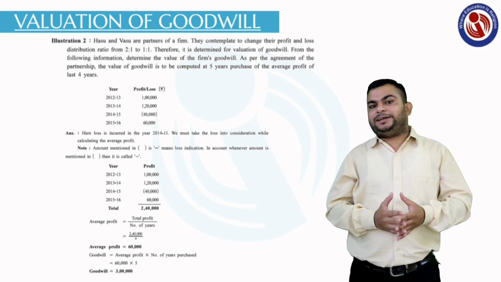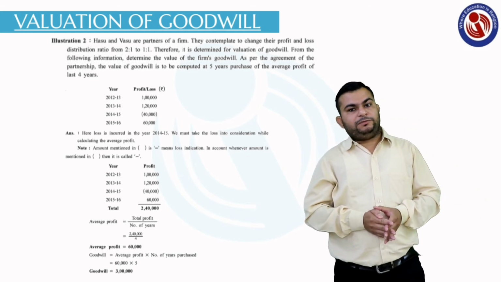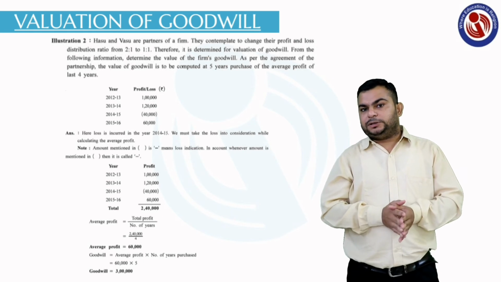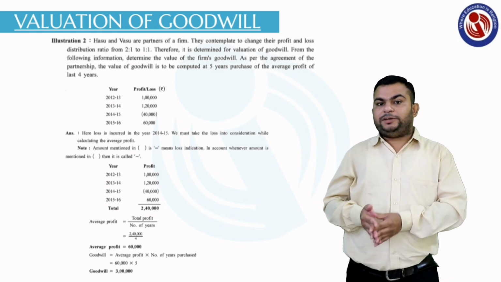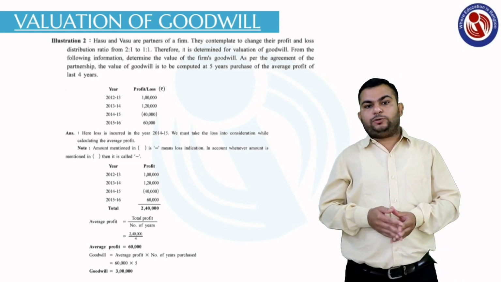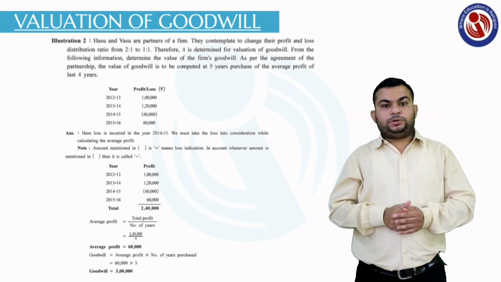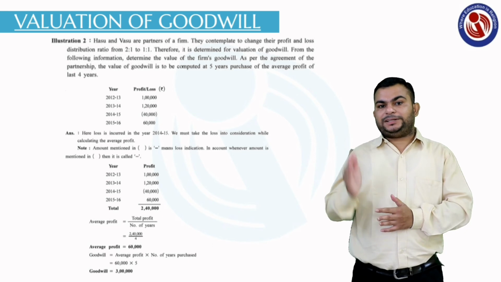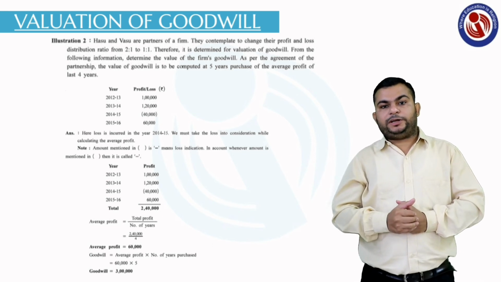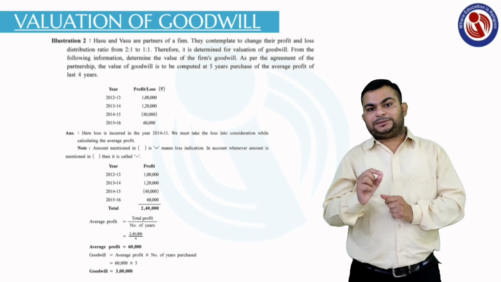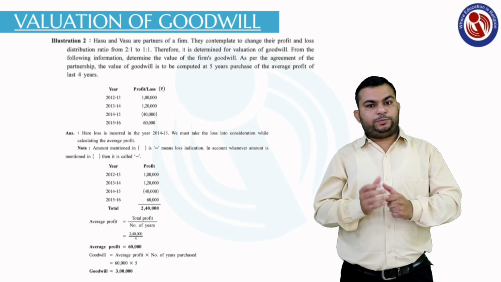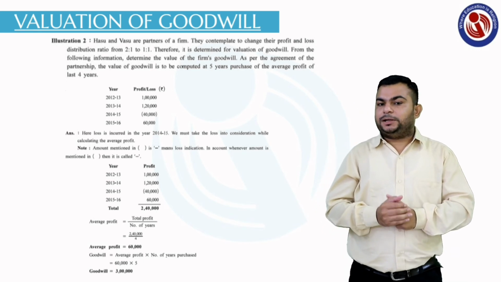When profits were given, we made the total of profits. In this situation, when you make the total, you have to subtract this loss, that is rupees 40,000 given in the bracket.